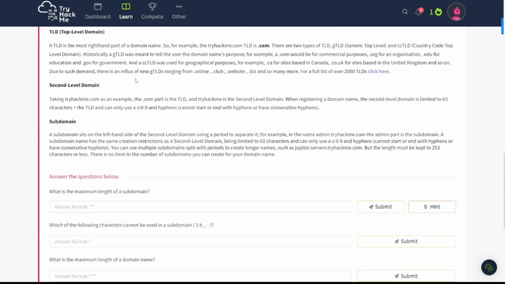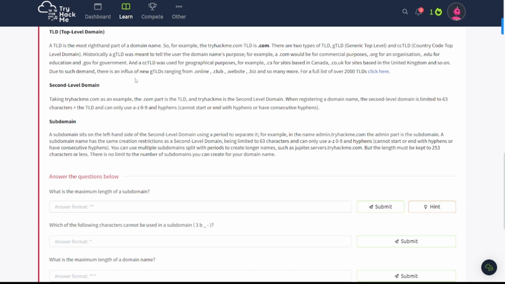Second level domain, tryhackme.com as an example. The .com part is the TLD, and TryHackMe is the second level domain. When registering a domain name, the second level domain is limited to 63 characters plus the TLD and can only use A to Z, 0 to 9, and hyphens. Cannot start or end with hyphens or have consecutive hyphens.